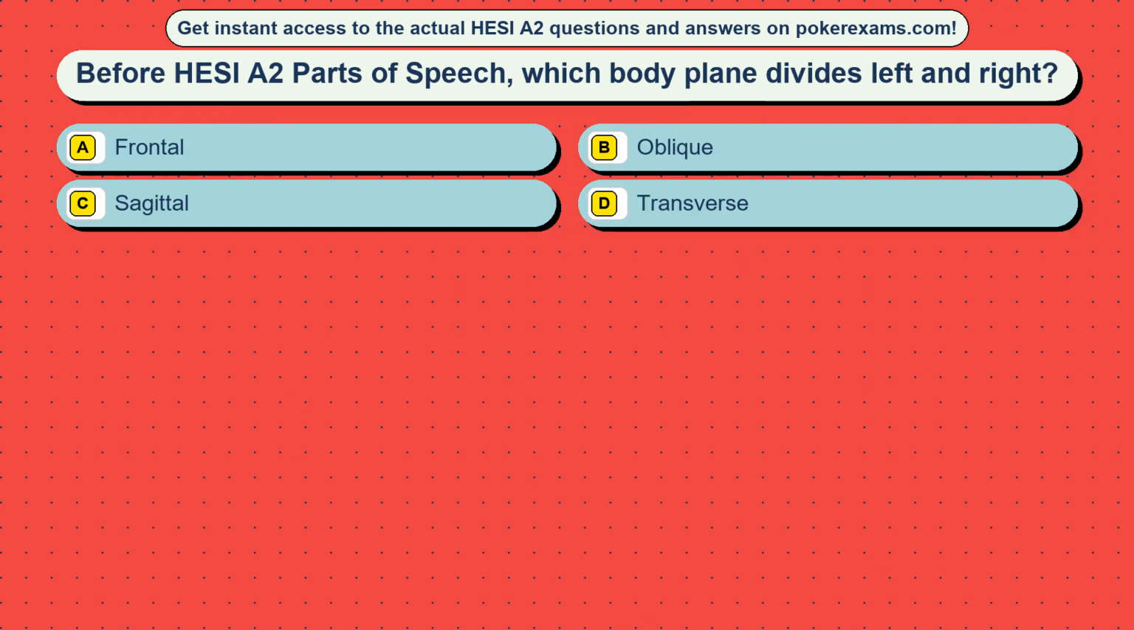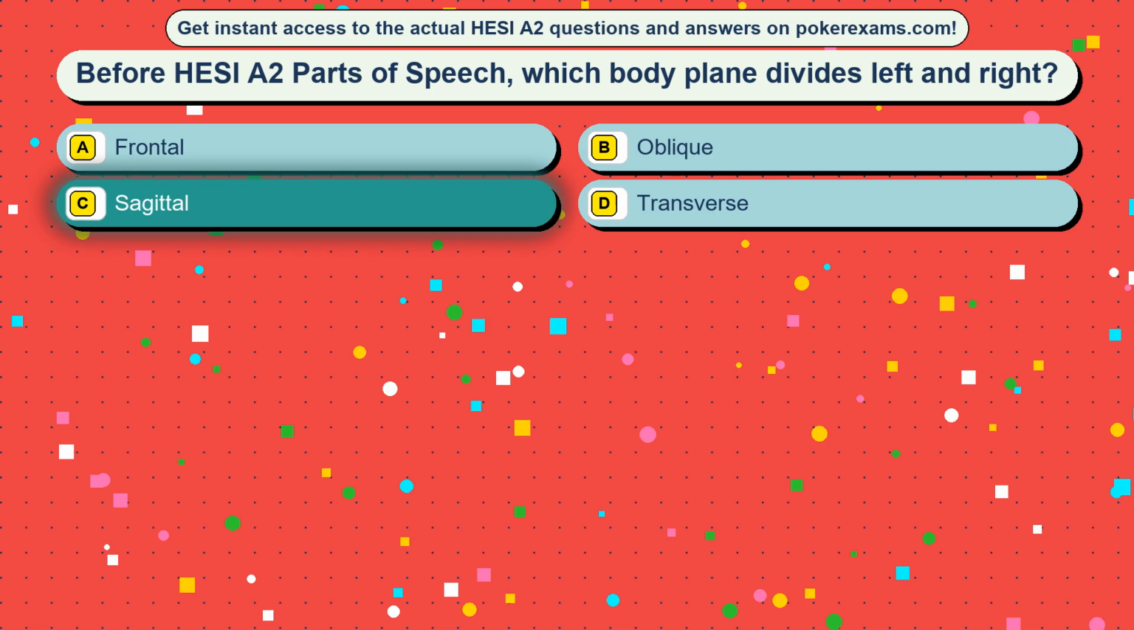Question 35. Before HESI are two parts of speech. Which body plane divides left and right? Option A, frontal. Option B, oblique. Option C, sagittal. Option D, transverse. The correct answer is option C, sagittal.